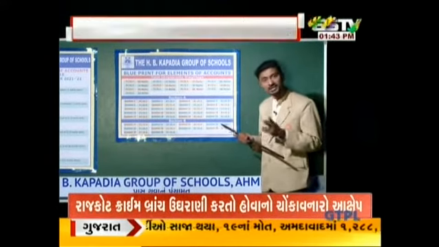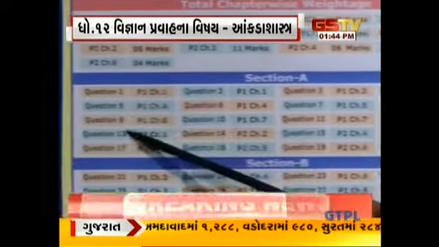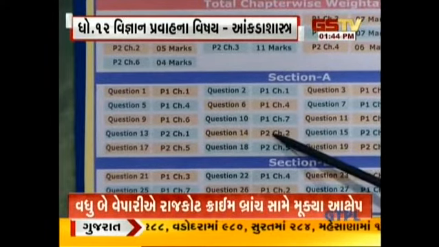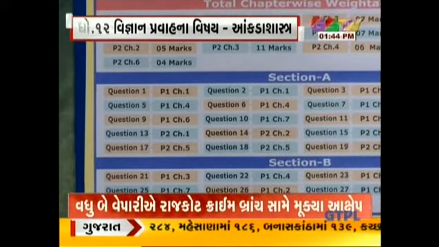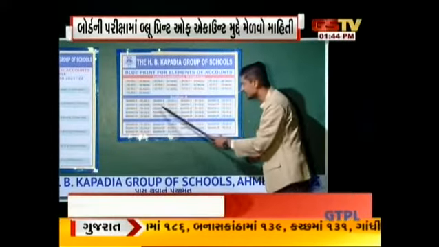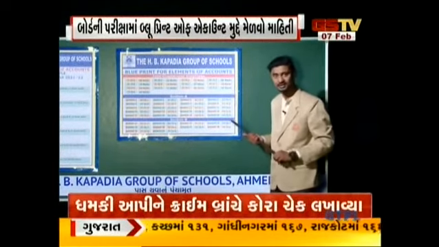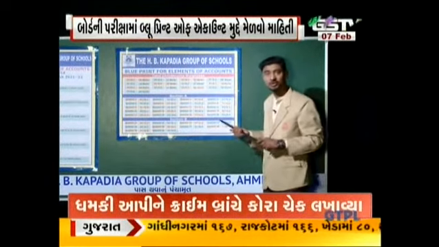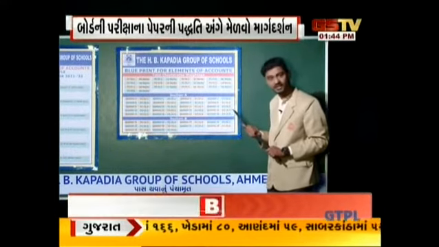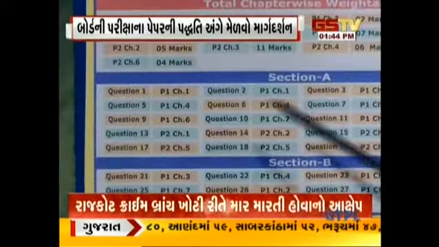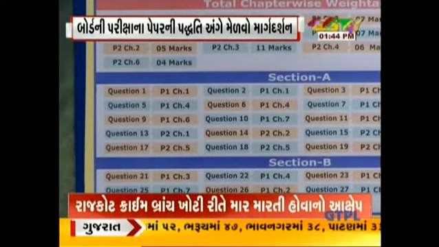Second thing, except part 1 chapter number 6, retirement, and part 2 chapter number 2, accounting for debentures, from all the other chapters 2 MCQs will be asked. I am concluding this so that you get an idea how many MCQs will be asked from each chapter. Okay students, so this is section A having weightage of 20 marks.